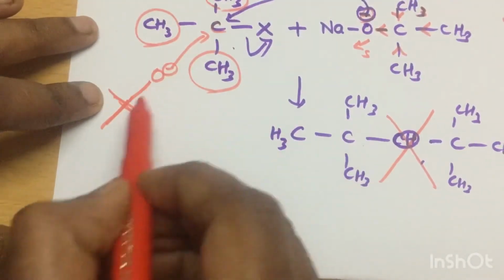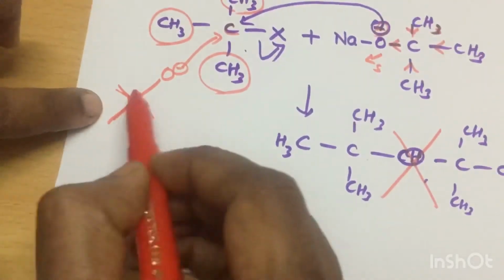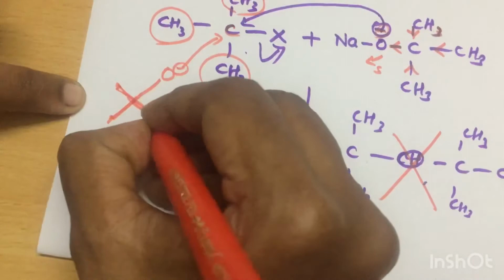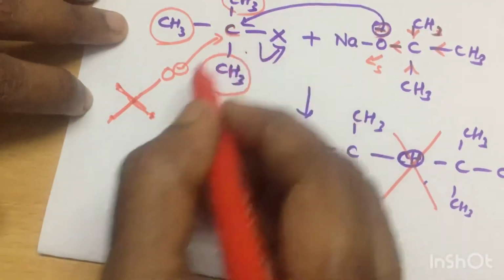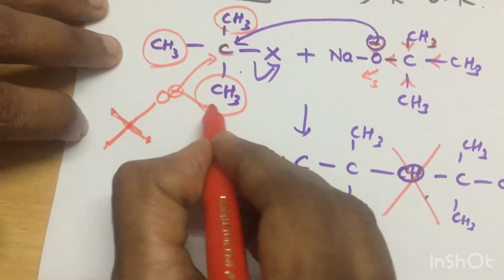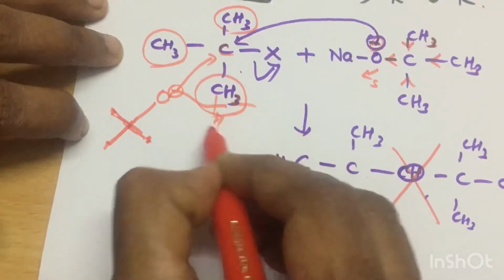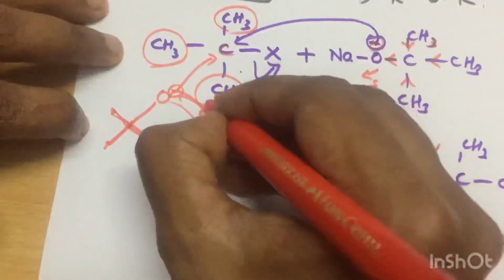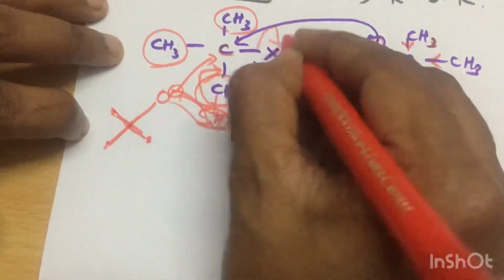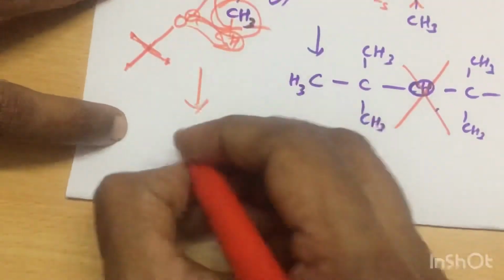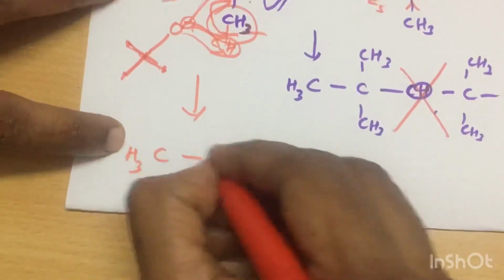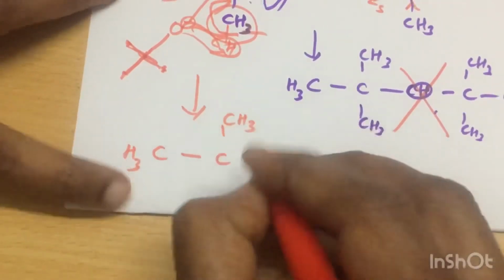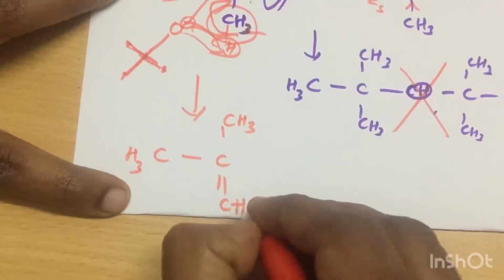What happens here? This is a carbon, this is methyl, in short form. It cannot approach, but it will go and abstract one proton from here, whereby elimination takes place, leading to an alkene.